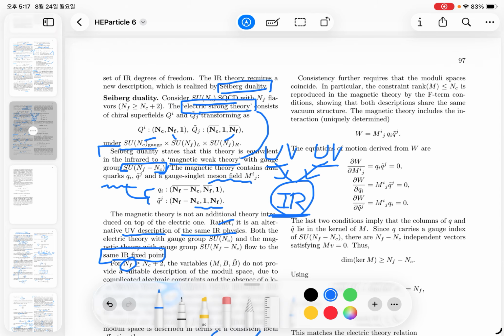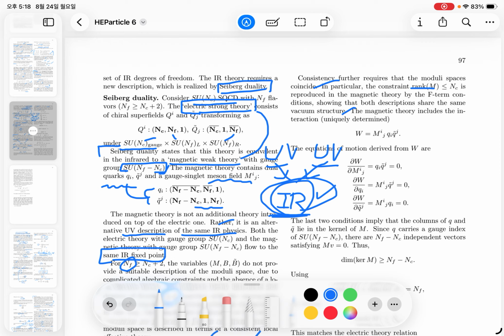So now we also recall that the dimensions of the mesonic pieces in the IR should coincide with each other. In particular, the constraint on the length, the dimensions of the meson operator, should be smaller than or equal to the number of colors that it produces, and also the magnetic theory by the obtained replacement condition. So that both the electric strong theory and the magnetic weak theory show the same vacuum structures in the IR theory.